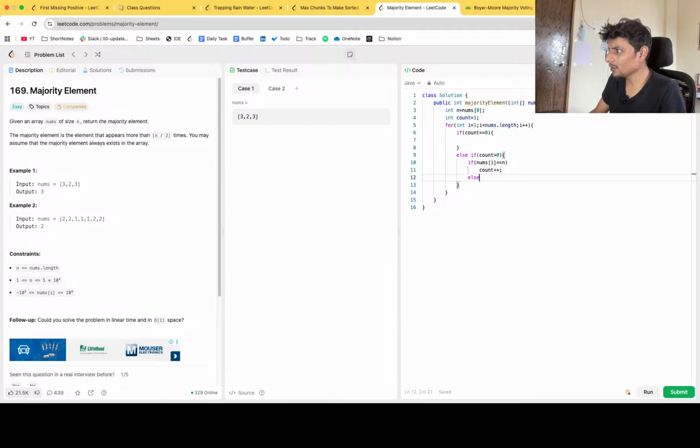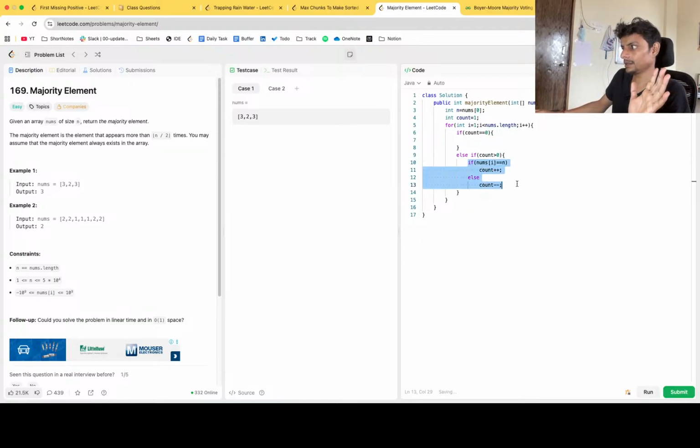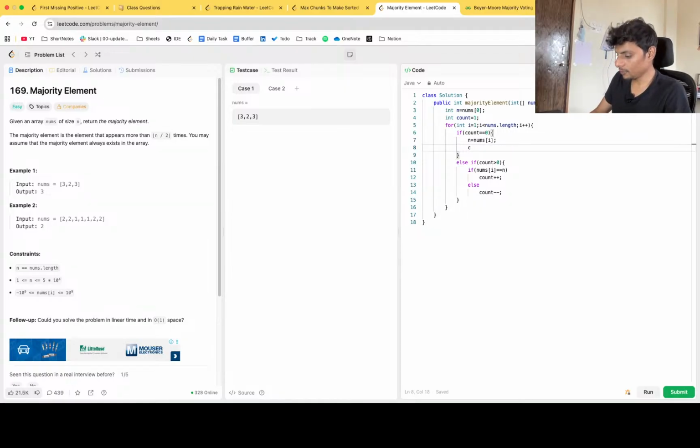If it is not equal to n, we don't need to check what it is equal to, we'll just decrease the count. That's it. And if in any case count is equal to 0, our n becomes nums of i and our count becomes 1. And whatever n is at the end, we reset our count to 0 and check if that really exists n by 2 times or not.